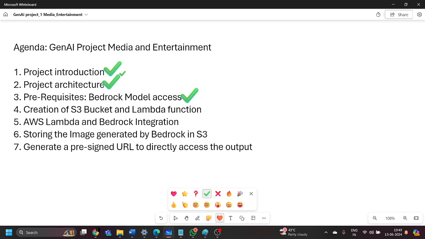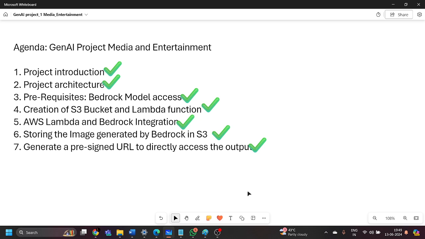We have seen the architecture with the help of Lambda, S3 and the Amazon Bedrock service. We have generated a generative AI output as an image. We have integrated Lambda and Bedrock. We stored the desired output inside Simple Storage Service, and we have generated a pre-signed URL.